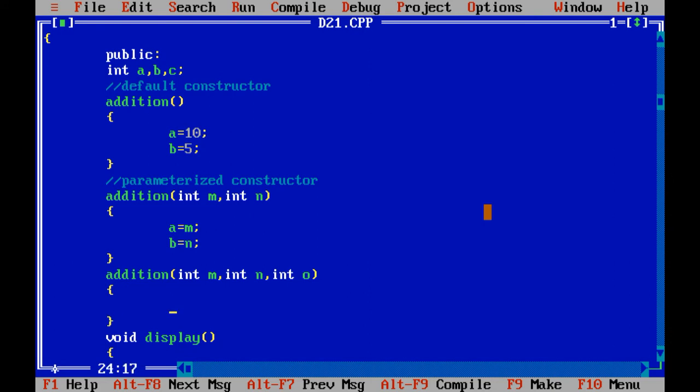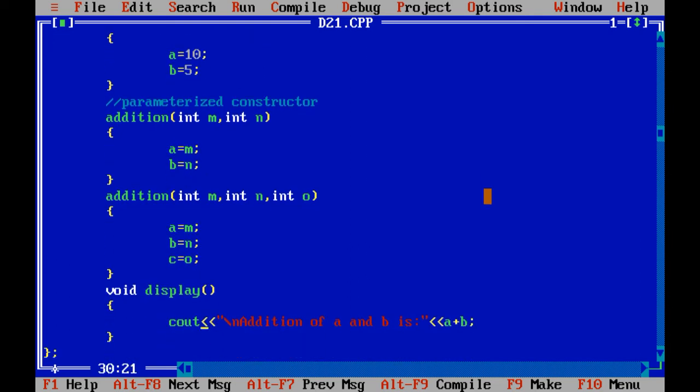Now a equals m, b equals n and c equals o, right?